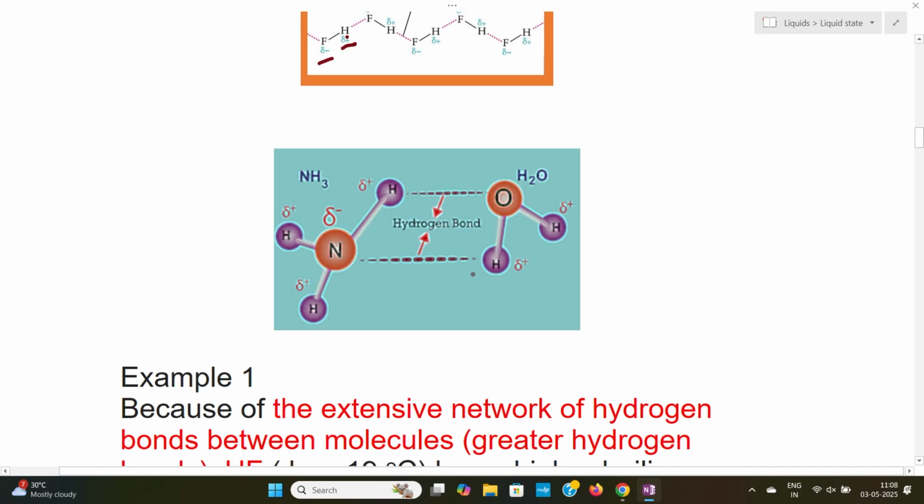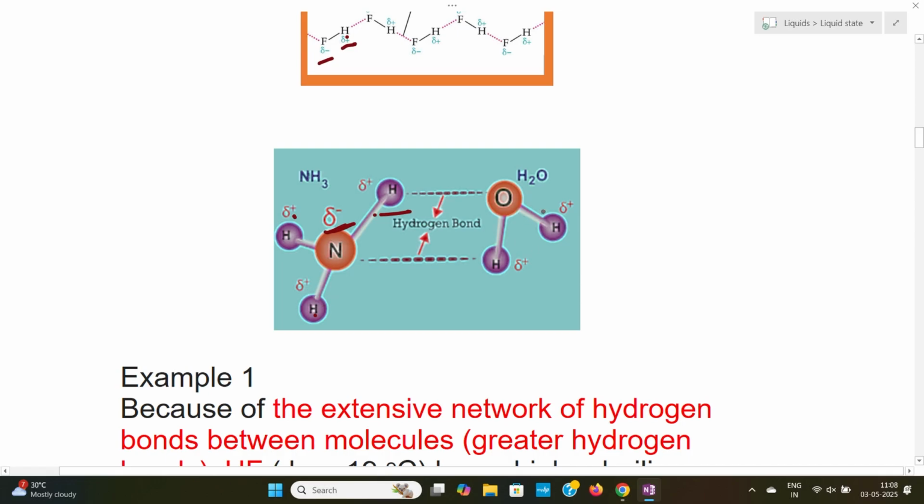Here we have the hydrogen bond between molecules of different substances. Here we have ammonia. Nitrogen is more electronegative. Therefore, this N is having partial negative charge and hydrogen is having partial positive charge. This hydrogen also has partial positive charge. This hydrogen also has partial positive charge.